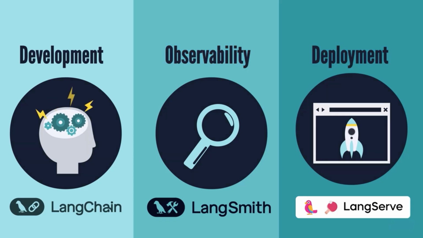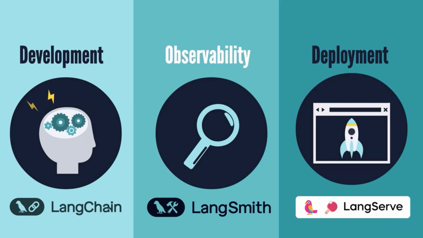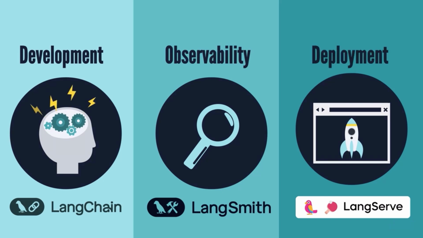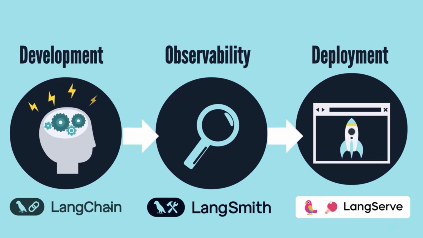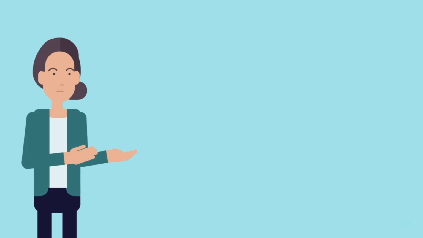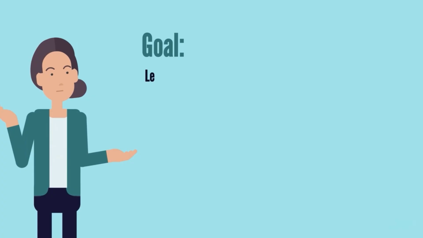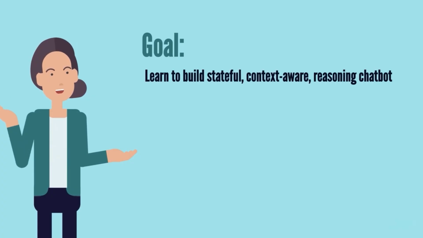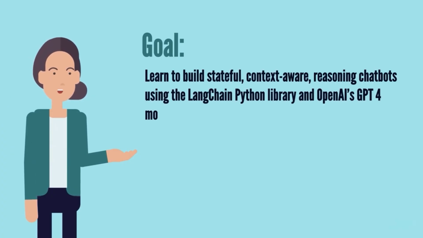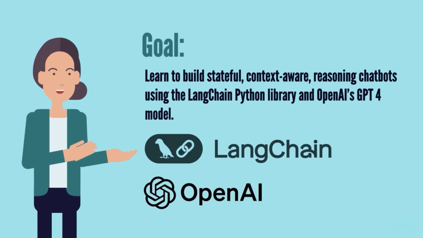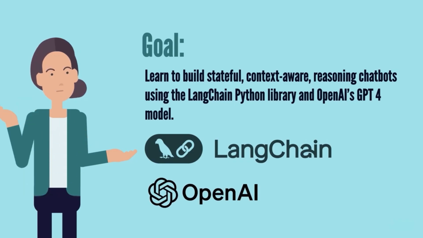So, all three steps, development, observability, and deployment, are covered in this ecosystem, ensuring a smooth transition between these stages. This course will focus on the first, development, part of the LangChain Python library. All right, the goal for this course is set. Learn to build stateful, context-aware reasoning chatbots using the LangChain Python library and OpenAI's GPT-4 model.